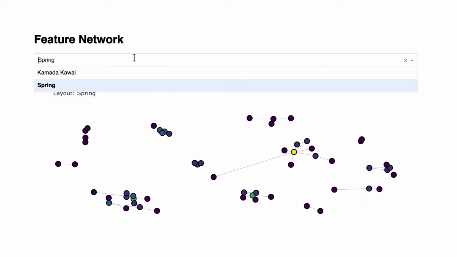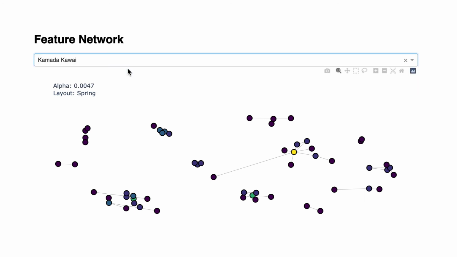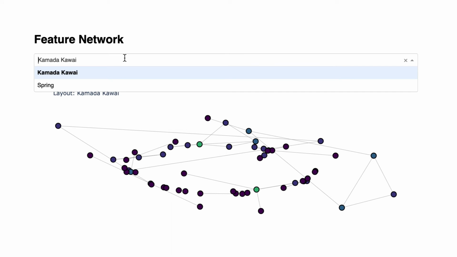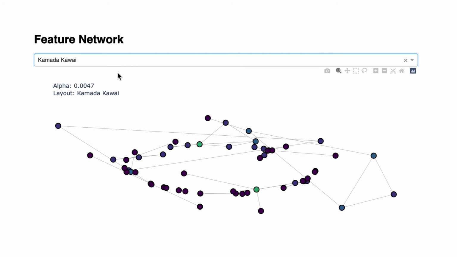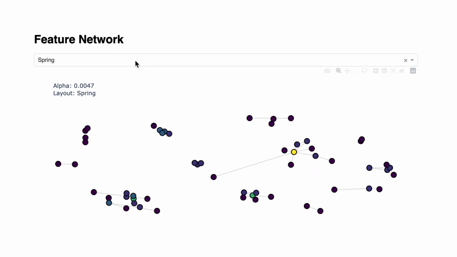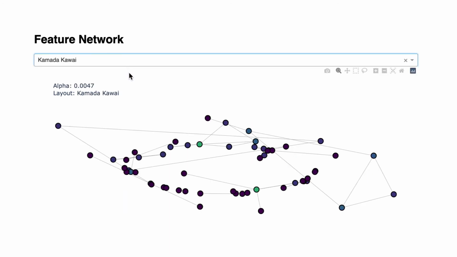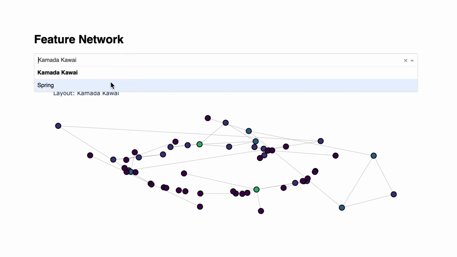Additionally, Miriam may opt to change the network graph layout from a force-directed spring layout to Kamada-Kawai. The spring layout algorithm, known as Fruchterman and Reingold, positions nodes according to an iterative algorithm that assumes that nodes repel each other when close, but are attracted to connected nodes. Convergence is obtained by using a simulated annealing style technique with an arbitrary cooling function.